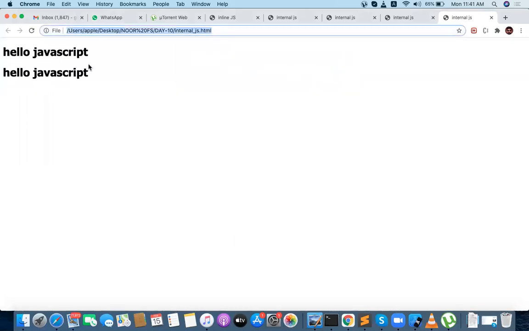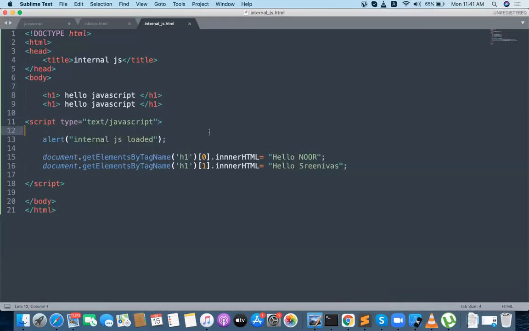Same hello JavaScript only coming. What's the problem over there? Can you put h1 in double quotes? No, that is not a problem. You can put single quote or double quote. This one is a string, you can put anything, no issues.